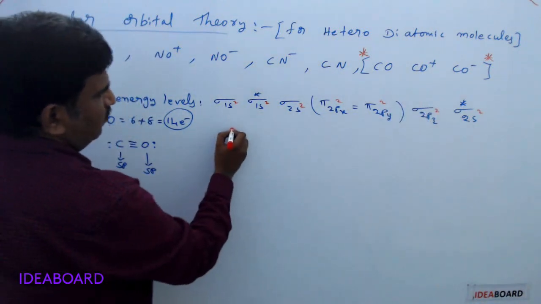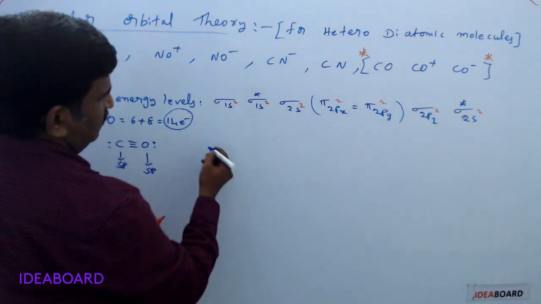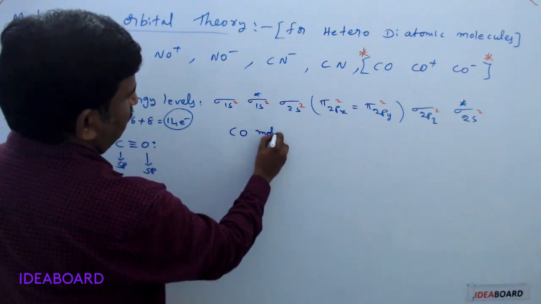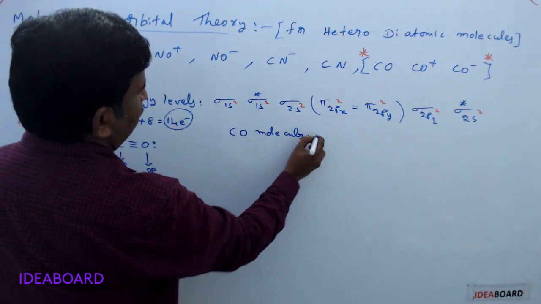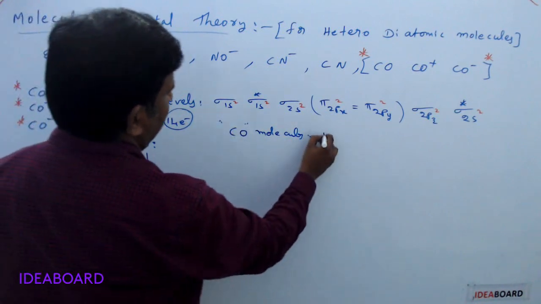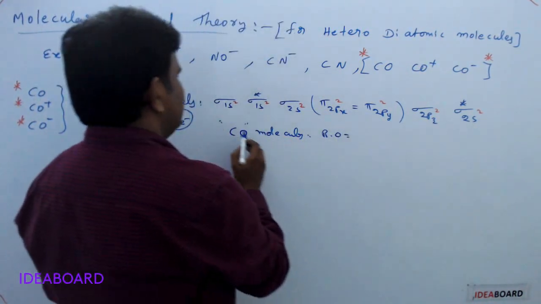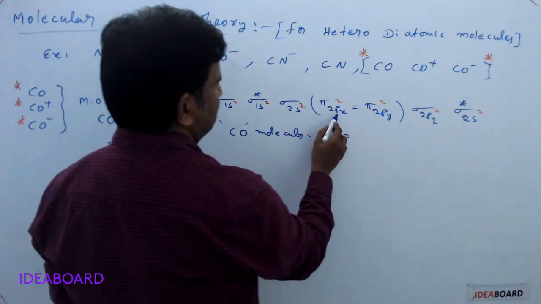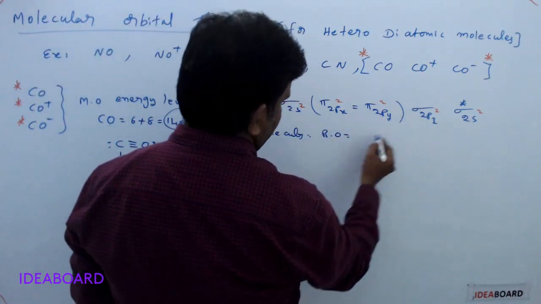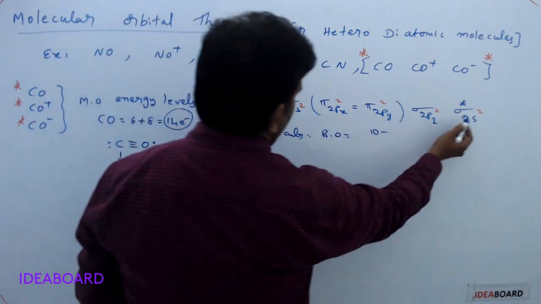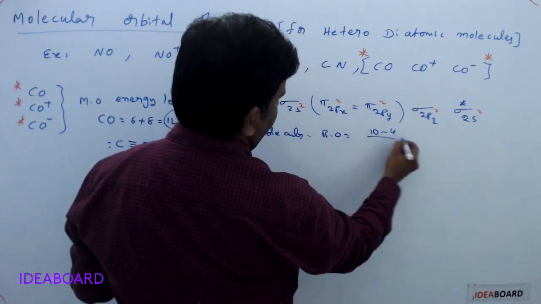So here we have 14 electrons. What is the bond order for the CO molecule? Bond order is the number of bonding electrons, 2, 4, 6, 8, 10, so 10, minus the number of antibonding electrons, 2 and 2, that is 4, divided by 2.